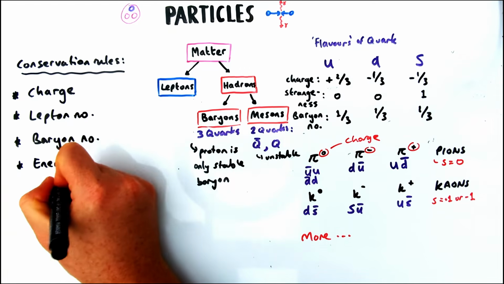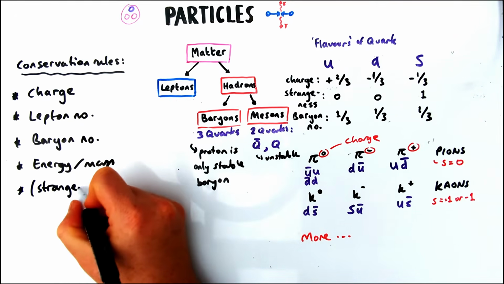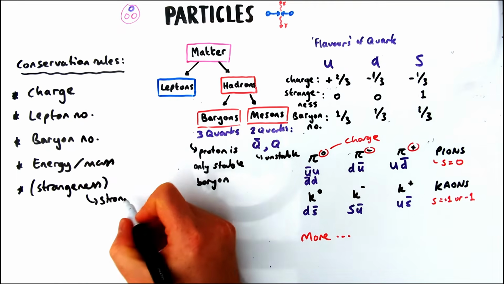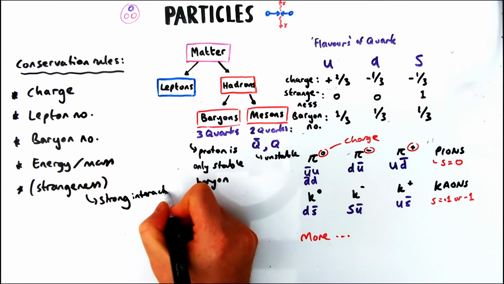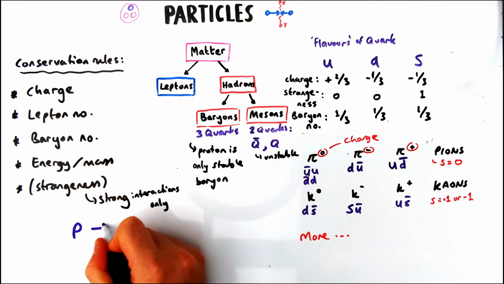Charge has to be conserved. We also have to have the same lepton number before and after, as well as baryon number, and also energy and mass have to be conserved as well. Strangeness has to be conserved, but only in strong interactions, which we'll come on to what that means a bit later. So let's have a look at an example.